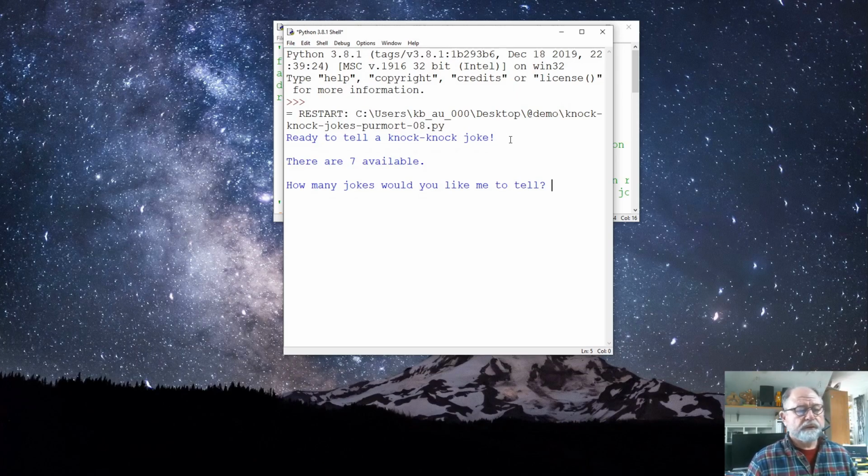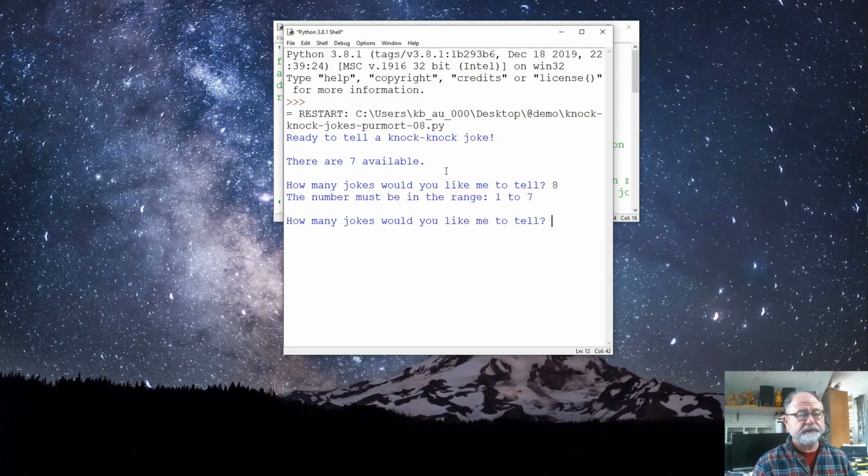So the first thing you're told is that the program is ready to tell knock-knock jokes and tells you there are 7 available, and then asks you how many jokes you would like to be told. And it says there are 7 available, and so if I were to put in 8, it should tell me the number must be in the range of 1 to 7.